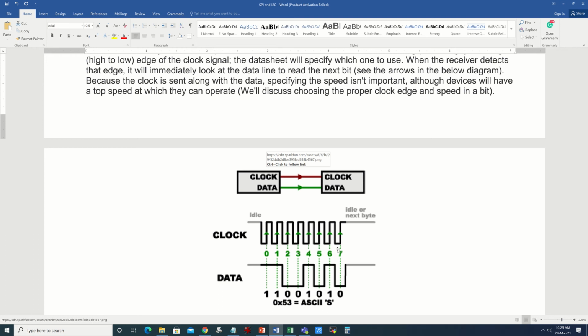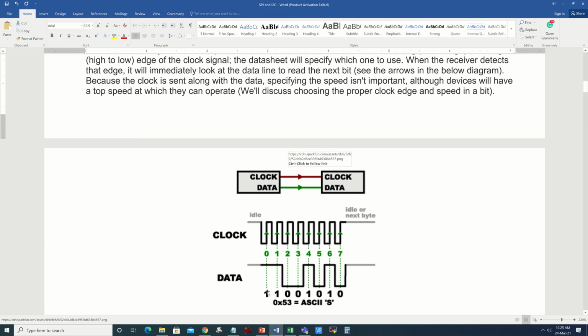In the case of UART, you always have to send D0 first, but in the case of SPI it is not necessary to always send D0. It depends on how your peripheral is accepting the data, whether D0 first or D7 first. Assuming D0 first in this very simple example, in fact this is a simplified SPI, it's not exactly SPI.